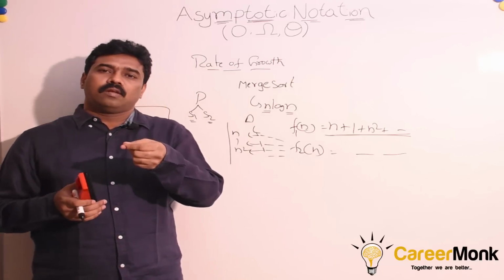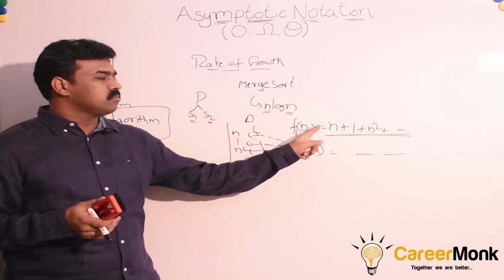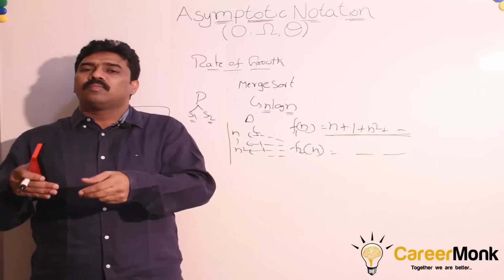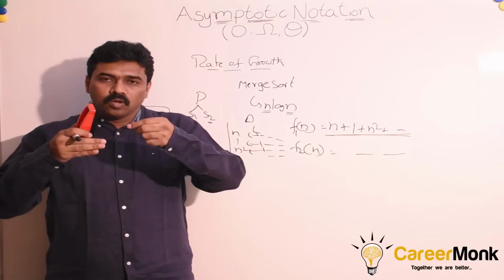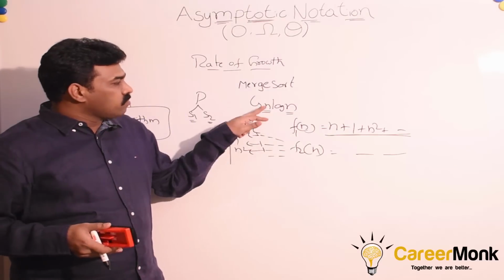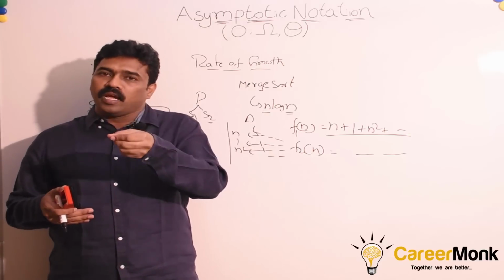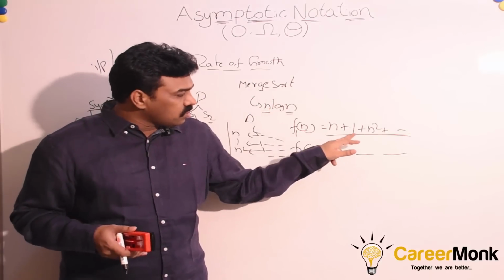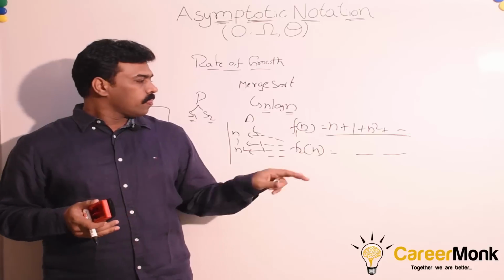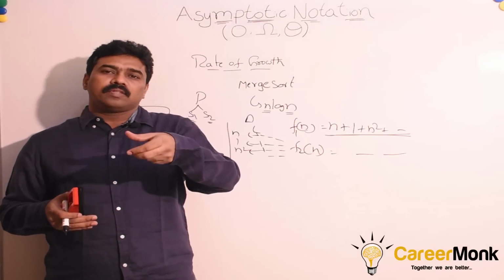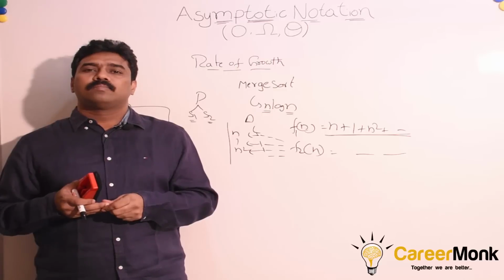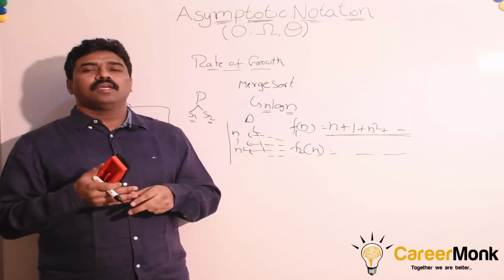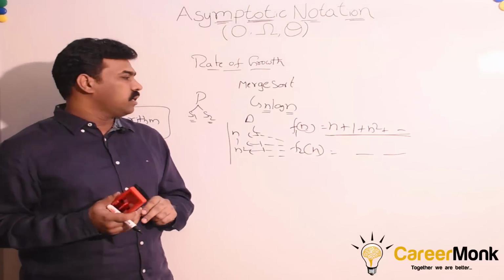So for a given problem, if you have multiple solutions, each of them will be represented in functions. And we analyze these functions in terms of rate of growth, which is nothing but in terms of the input parameter. So in terms of input, when we say n log n, if you keep on increasing the input size, how the algorithm is behaving, we define in terms of n log n. Similarly, for this function, we can say n square, which is the biggest one. For this one, something else. So for a given function, how much time the algorithm is taking for solving this problem? That is nothing but at what rate the algorithm is taking for solving this problem, that we call rate of growth. Clear?